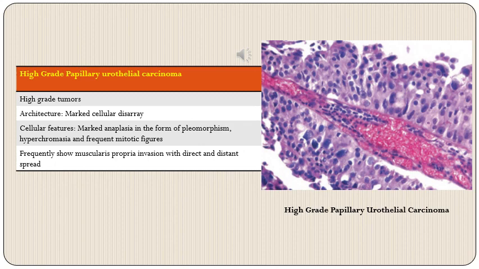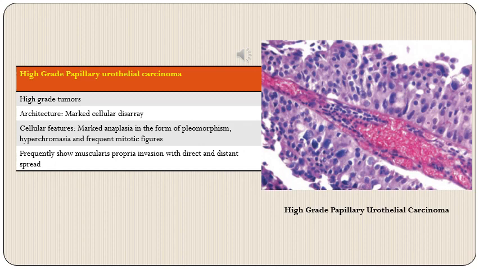Next is high-grade papillary urothelial carcinoma. These are high-grade tumors. Architecturally, there will be marked cellular disarray as compared to low-grade papillary urothelial carcinomas, which are more orderly. Cellular features: these tumors have marked anaplasia in the form of pleomorphism, hyperchromasia, and frequent mitotic figures can be identified. Frequently, these tumors invade muscularis propria with direct and distant spread.